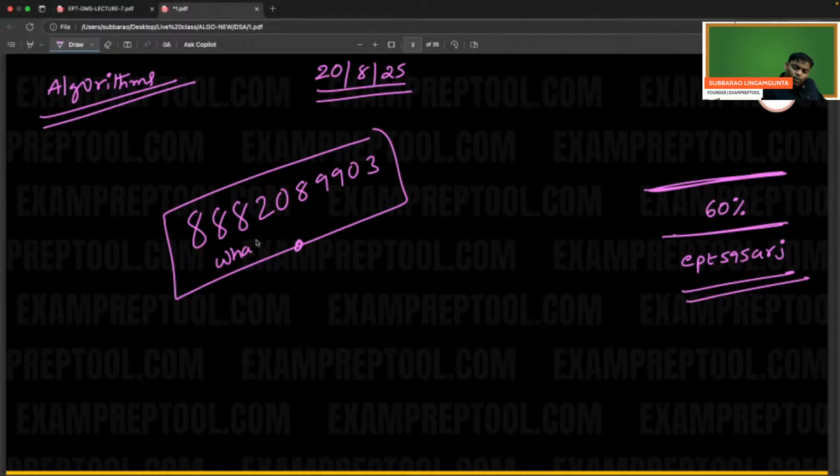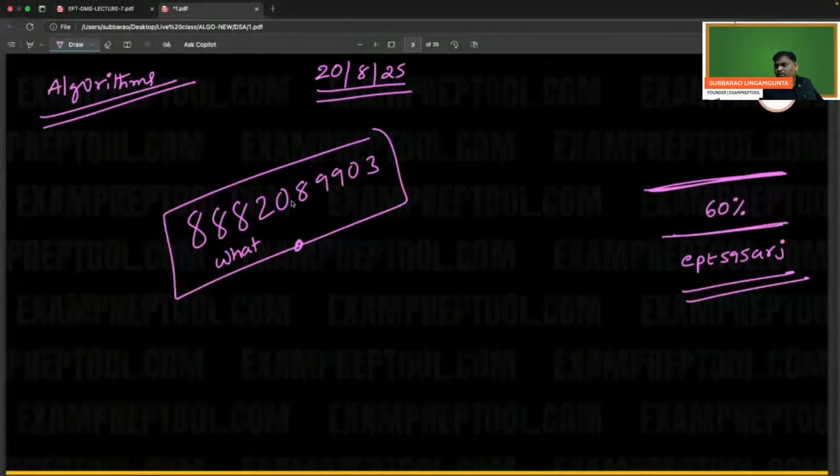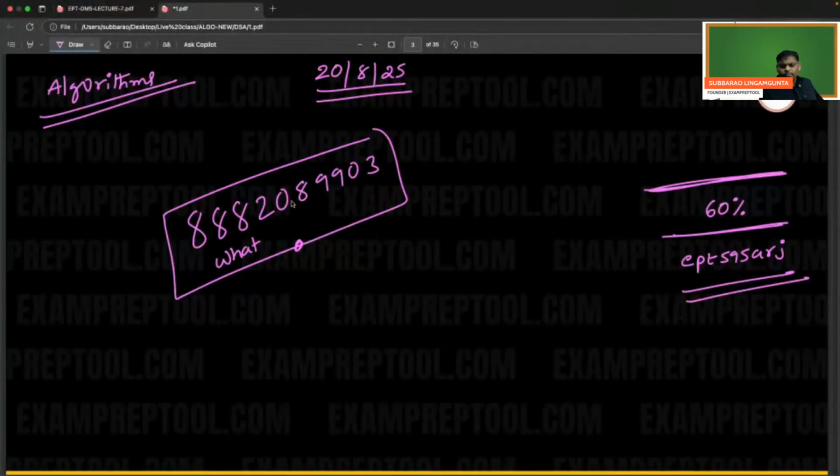Remember, work properly. Within 50 days, you will be so good in DSA. Whatever I say, please do that. After that, one more 50 days, you can practice 500 problems. Totally 50 plus 50, 100 days, which means approximately 3 months. Worst case, it may go to 6 months, because some people may not be that sharp. Within 6 months, you will be a hero. Within 3 months, if you do it properly.